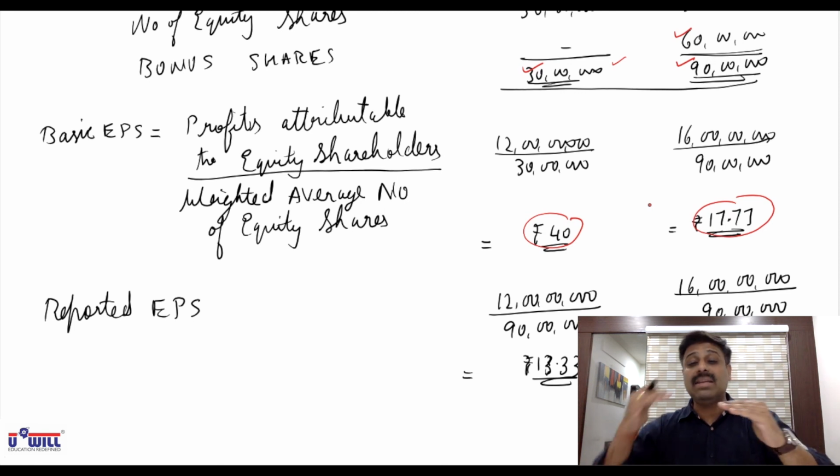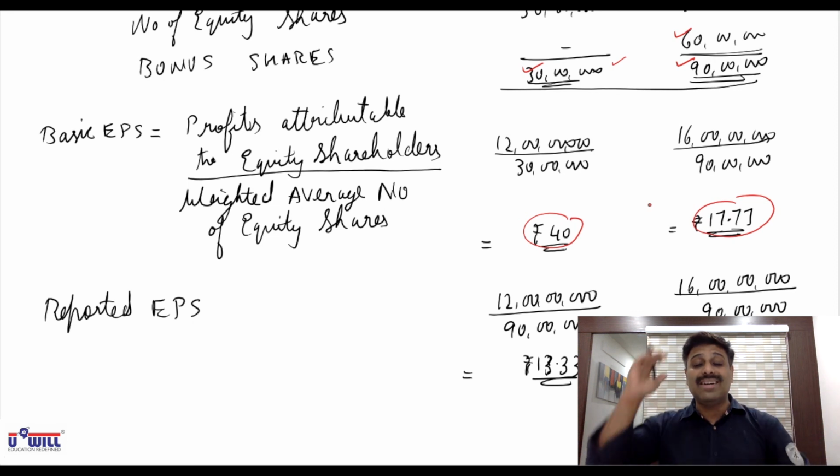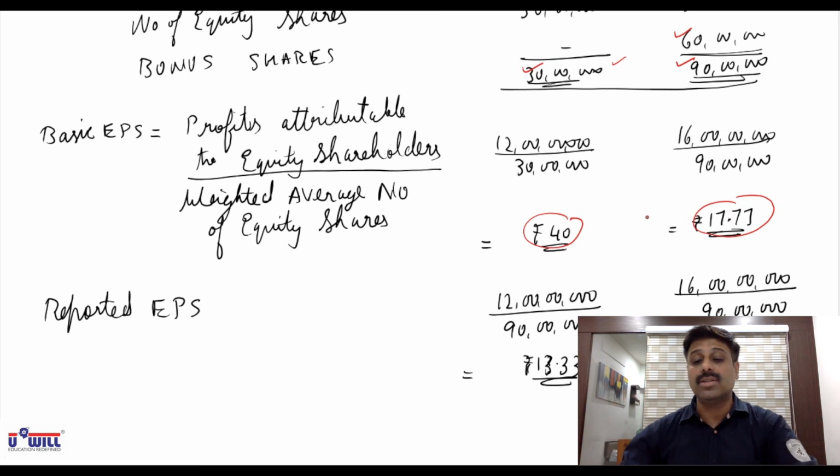And why has EPS gone down? Not because the earnings have gone down. EPS is going down because of issue of bonus shares. Because the denominator has increased by issuing the bonus shares.